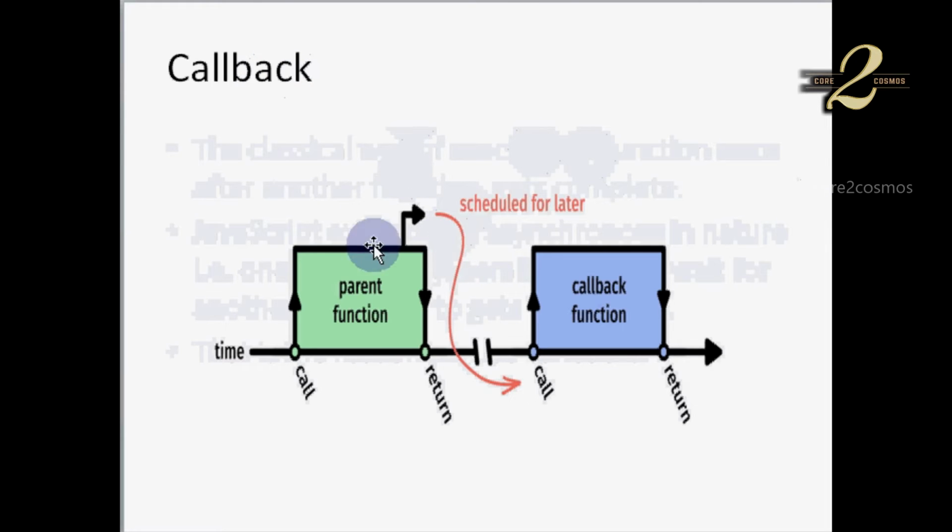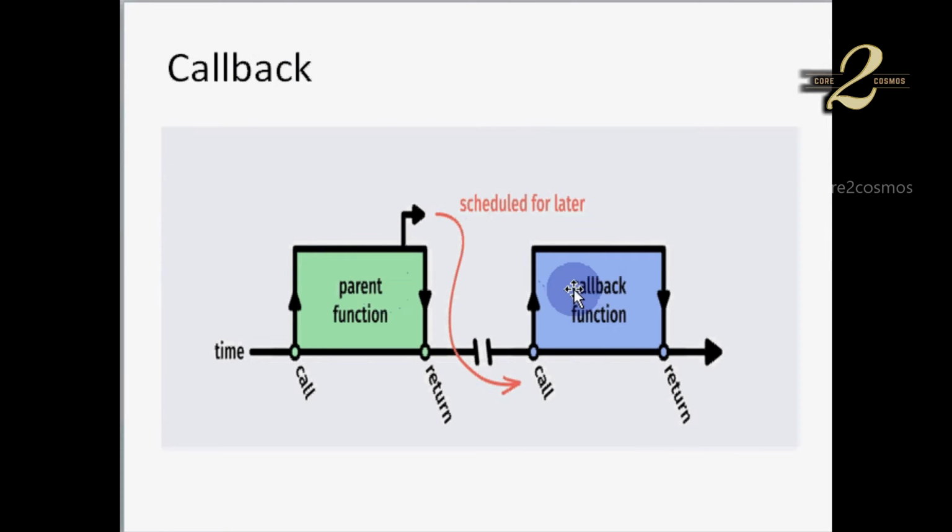Let us look at this diagram. We have a couple of functions, a parent function and a callback function. Normally, if we do not implement callback, both the functions get triggered and start functioning parallelly. If we implement a callback functionality, the callback function waits for the parent function to get completed, and once the parent function gets completed, the callback function gets triggered and starts performing its operation.